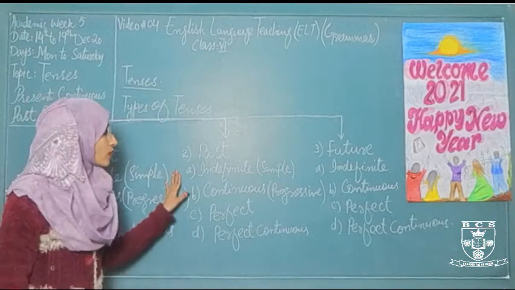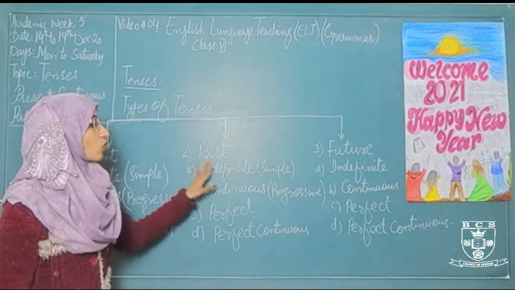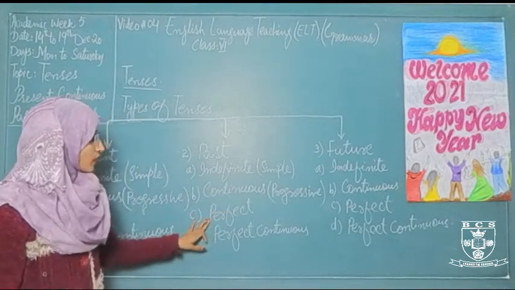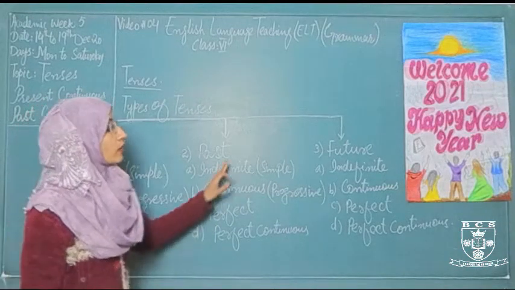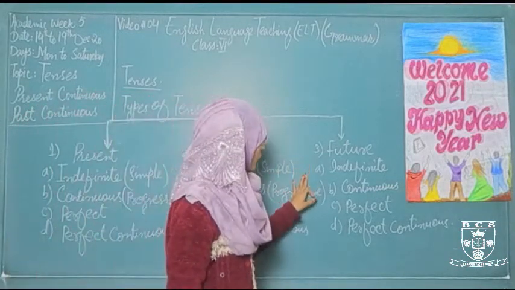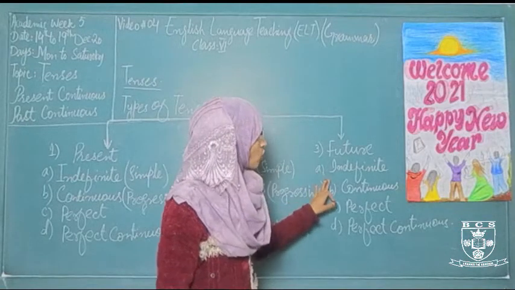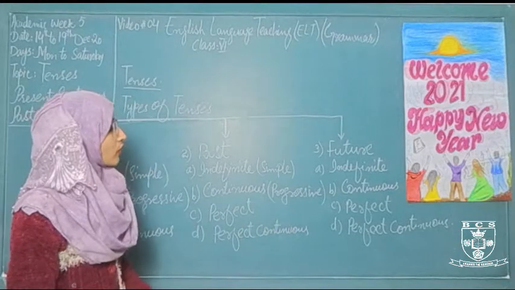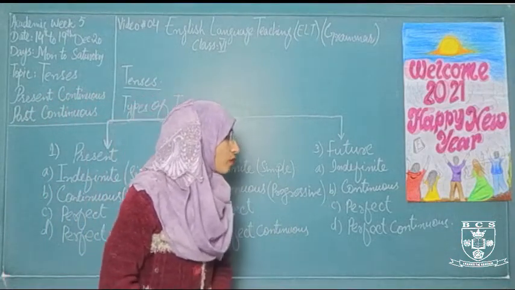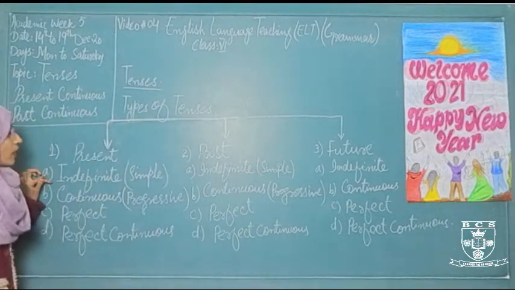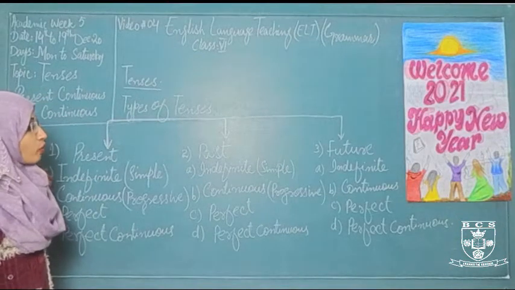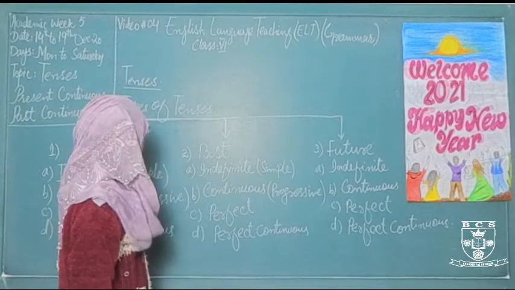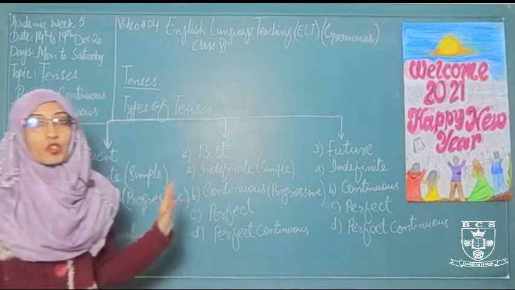Same as for the past. The first is indefinite, which is also called simple, continuous, and progressive, and perfect, and the perfect continuous. And in the last, future, first type is indefinite, which is also called the simple tense, continuous. It is also called the progressive. The third is perfect, and the last is perfect continuous. We have discussed the indefinite or simple type of tenses in all three times of tenses, or in all three types of tenses in our previous or midterm content.